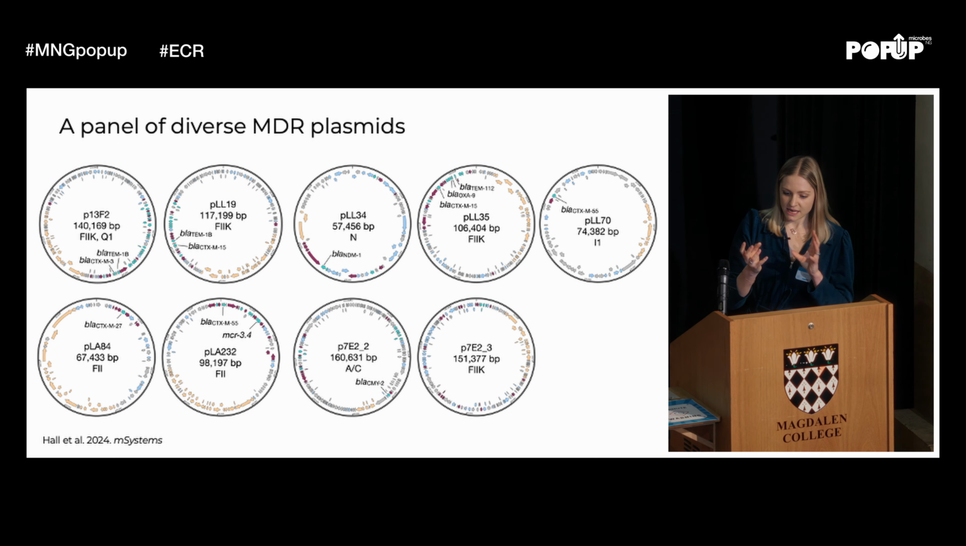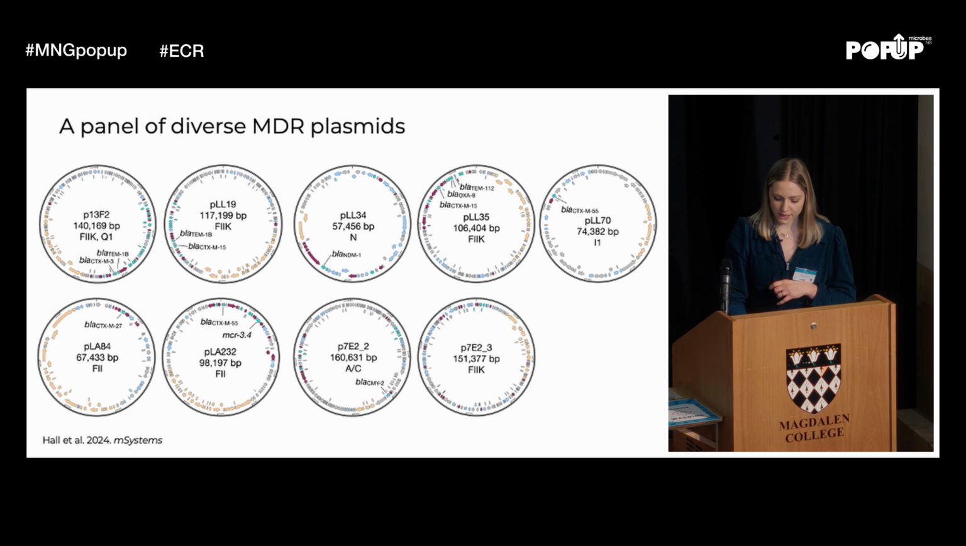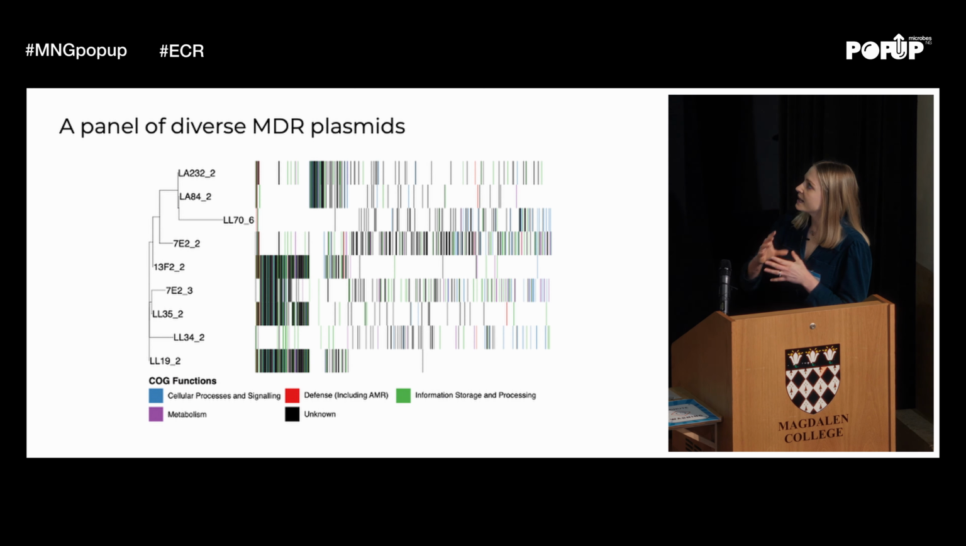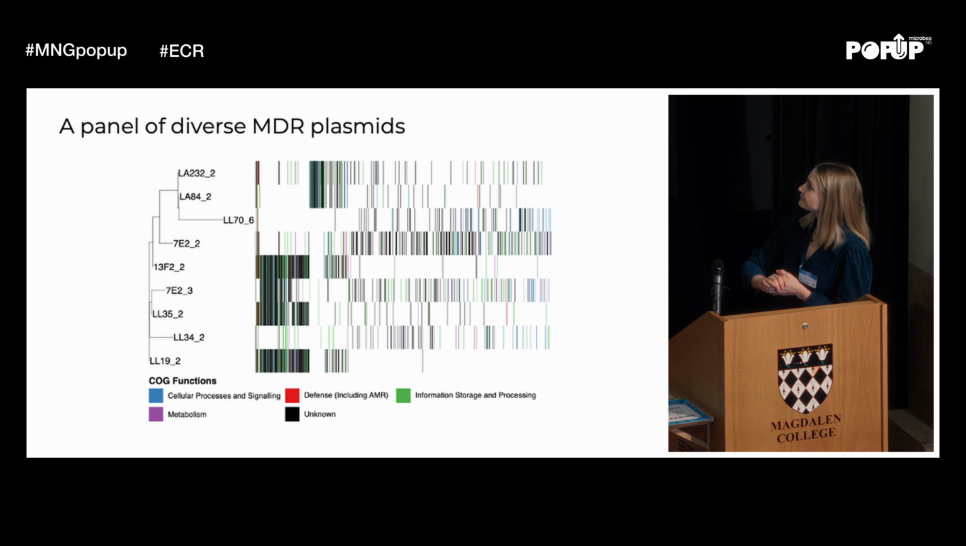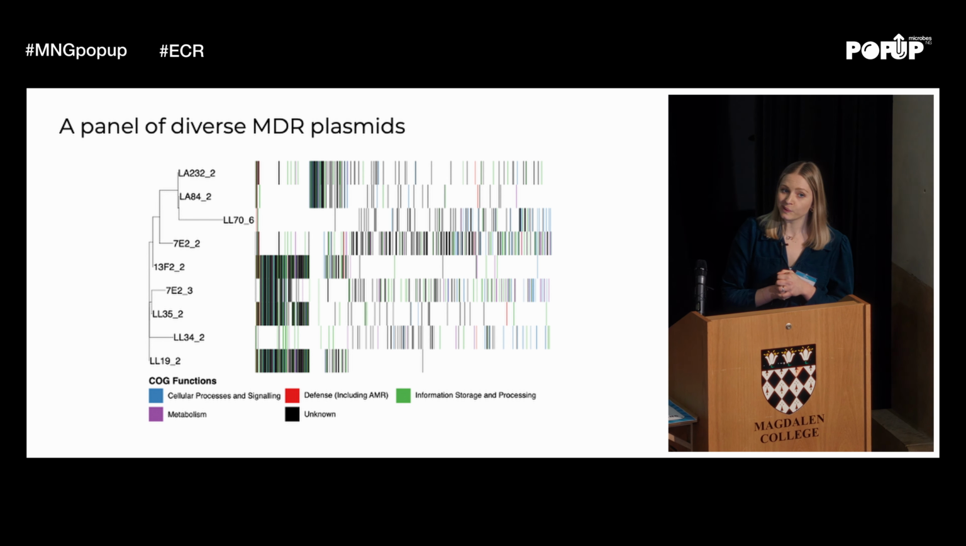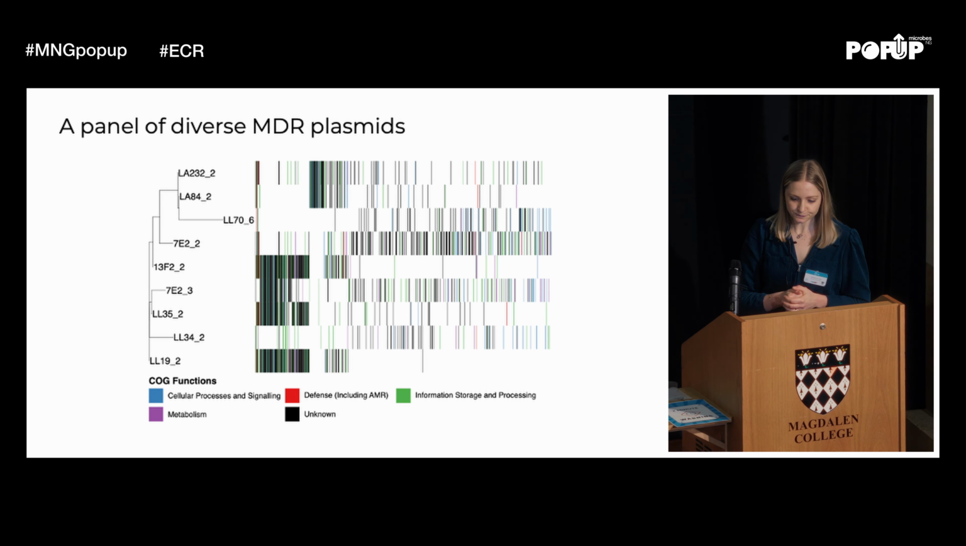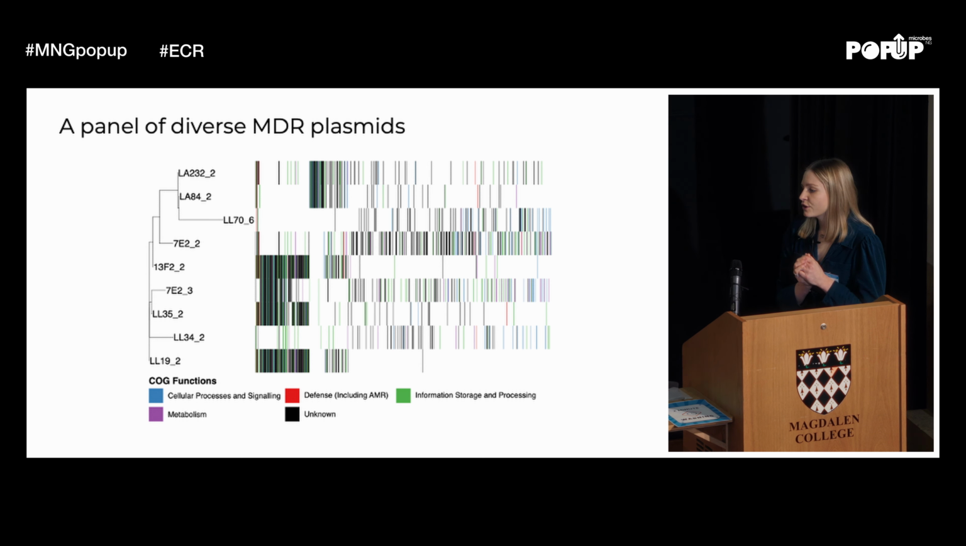They're not only different in terms of the MDR genes, they also have lots of different genes on them that are very different between them as well. So this is a pangenome of the plasmids that we've selected. The genes are coloured roughly by function. Lots of them are black, which suggests that they have unknown function. Lots of genes in plasmids are hypothetical. So these are our set of conjugative plasmids.